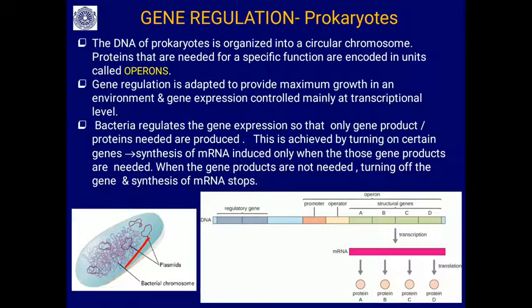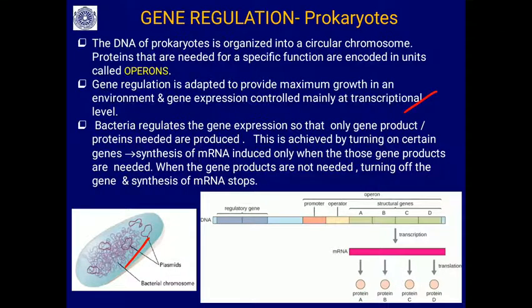So, gene regulation is adapted to provide maximum growth in an environment, and gene expression is controlled mainly at the transcriptional level in the case of prokaryotes. Bacteria regulate gene expression so that only the gene products or proteins needed are produced.